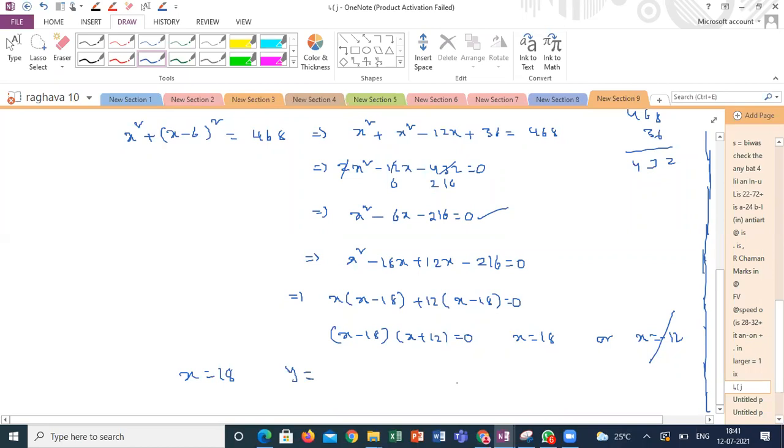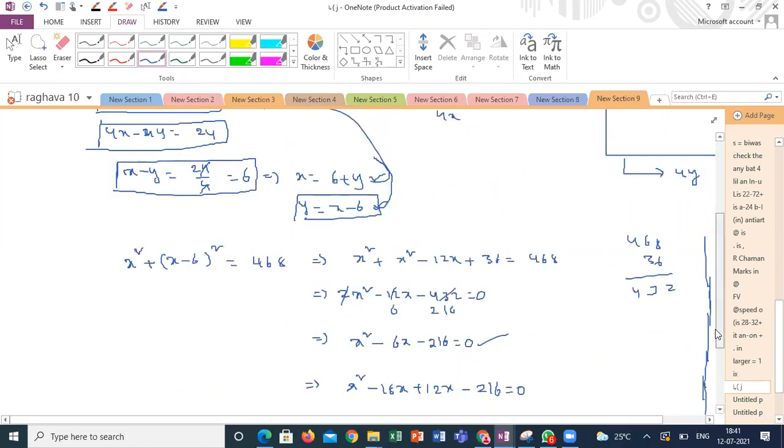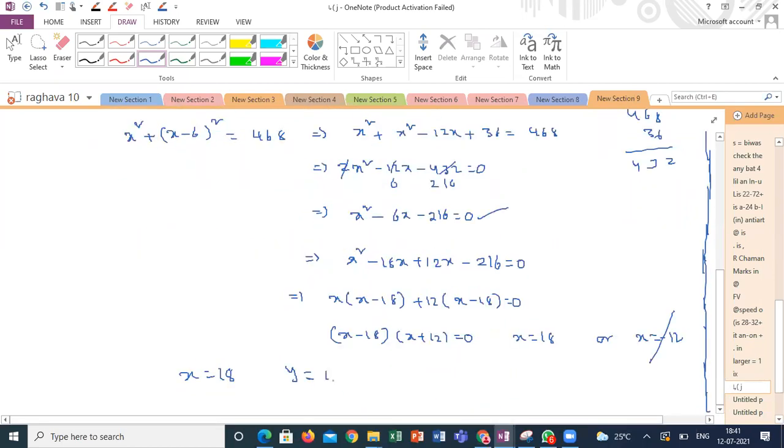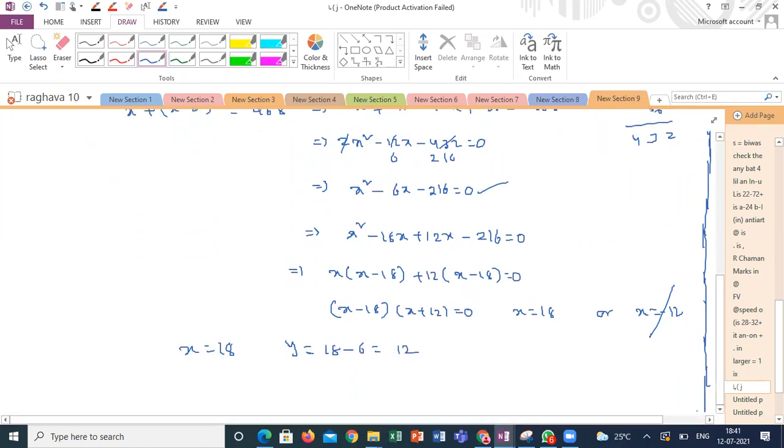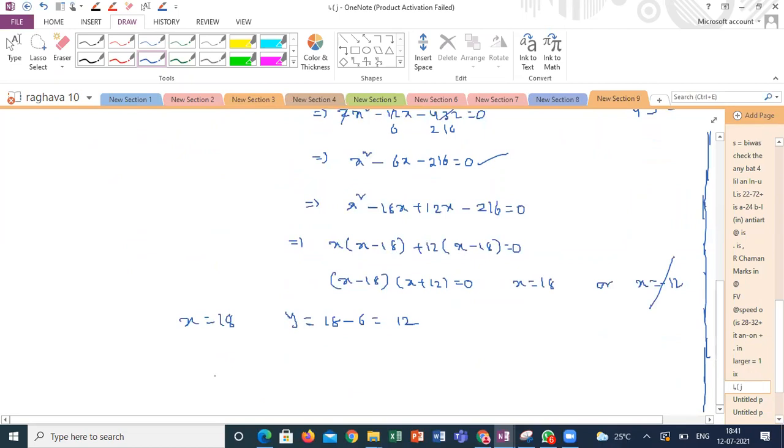So y is equal to how much? y is equal to x minus 6. So 18 minus 6, 12. So one side of the square is 18, and the other side of the square is 12. x is equal to 18, y is equal to 12 is the answer.